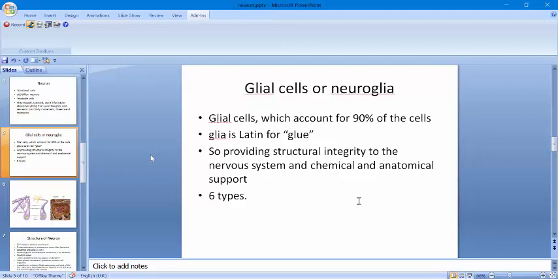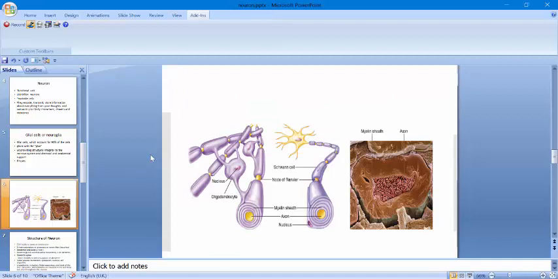As you can see in this diagram, this is the myelin sheath, this is the axon, and this is the node of Ranvier. This myelin sheath is created by Schwann cells, and this one is created by oligodendrocytes. And in the other diagram, in the middle there is the axon, and around the axon there is the myelin sheath.